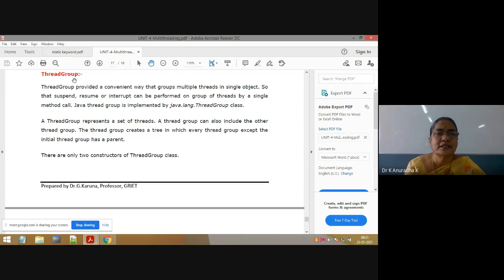Okay, you know how to create threads. After creating the threads, we can group the threads. We can group some threads in one group, some threads in another group, and some in another group. Like your sections only. All are ECE students only, no? Means all the ECE students are threads only. But how do we form sections with all the ECE students? 1 to 60 section A, next 61 to something section B, like that, no?